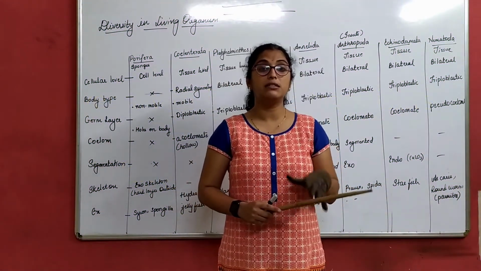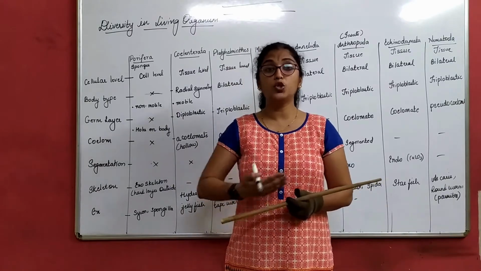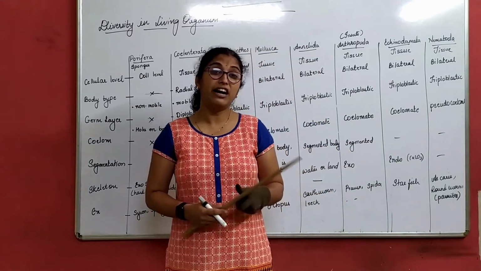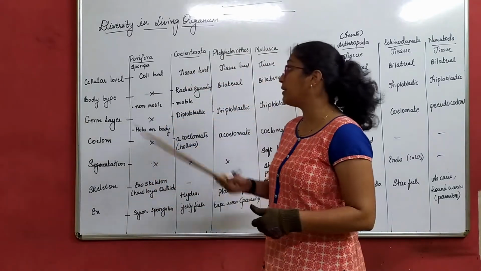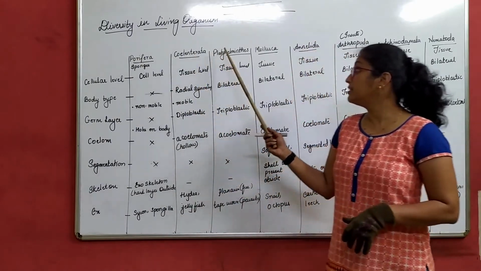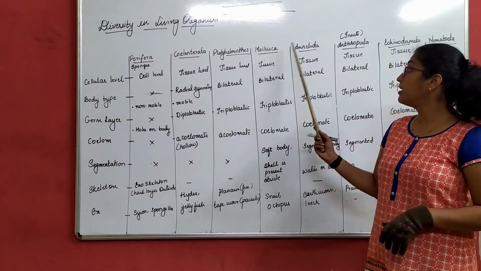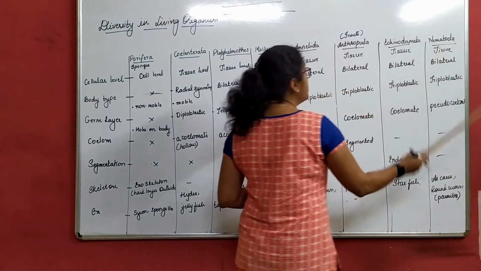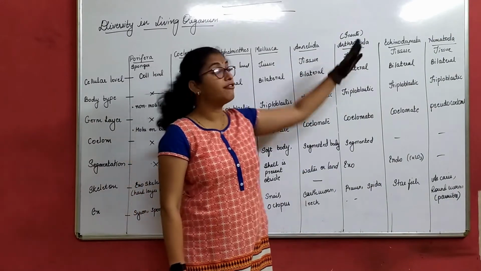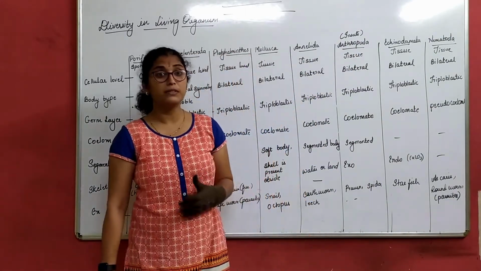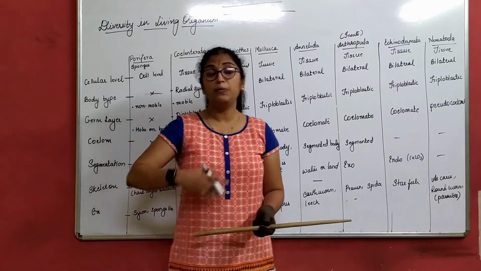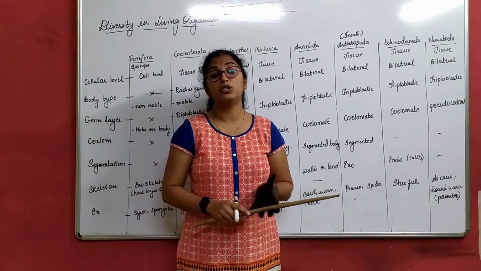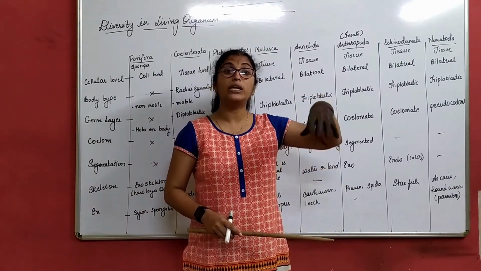In our previous class, in Animal Kingdom, we understood which are the different phylums of Animal Kingdom. That is, there were 9 phylums in the Animal Kingdom. Which were they? Porifera, Coelenterata, Platyhelminthes, Mollusca, Annelida, Arthropoda, Echinodermata, Nematoda, and the last one I have not written, Protochordata. That means there are 9 phylums, and we understood how these are classified, and on what terms and what basis we classify them.